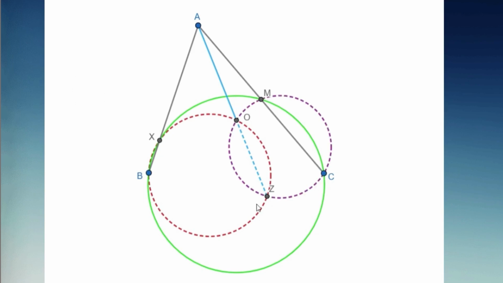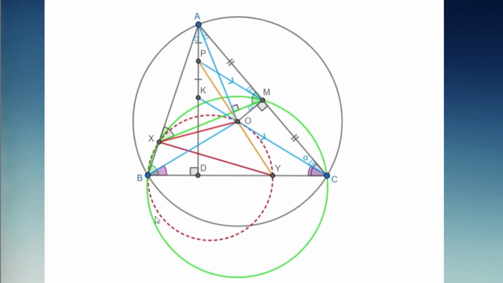Thus, Z turns out to be an appropriate point. Returning to the problem, if we extend AO so that it meets the circle passing through X, O, and B at point Z, we know that Z lies on the circle through M, O, and C. The midpoint of BC, which we call N, also lies on that circle.